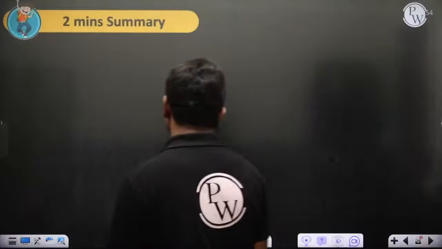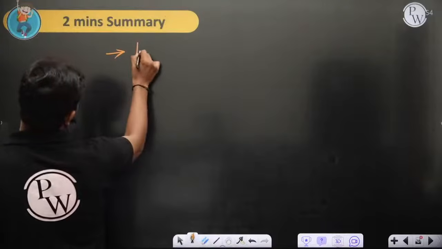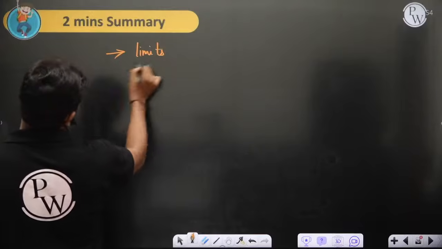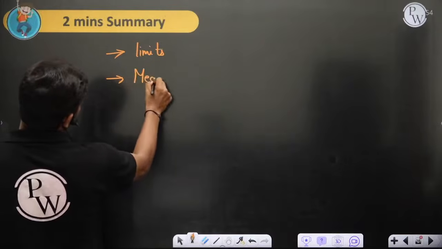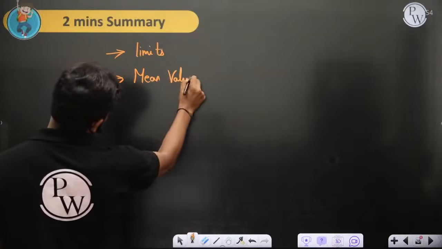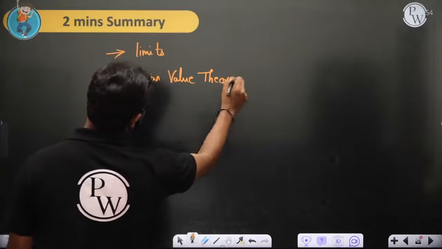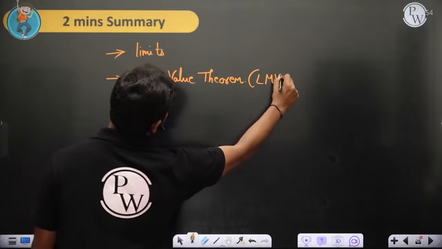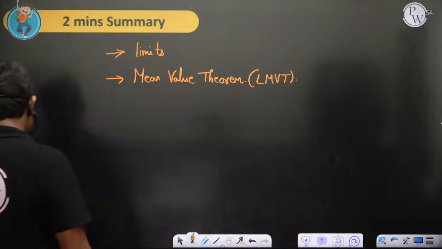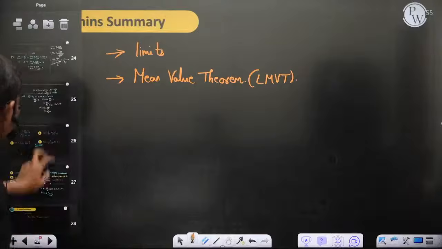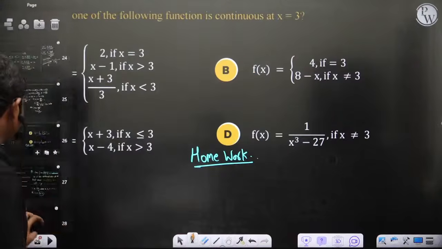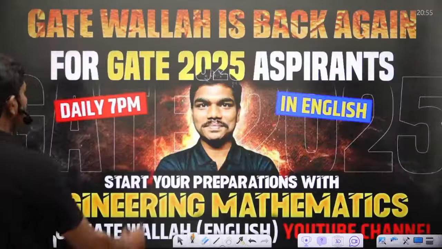So anyway, let's quickly get into the things we have done. We talked about limits again. We gave a bit of introduction about the mean value theorem, LMVT, Lagrange's mean value theorem, is what we have done. And I have given you one question as homework today. So please solve this question as your homework, and then we'll continue on Monday, of course.